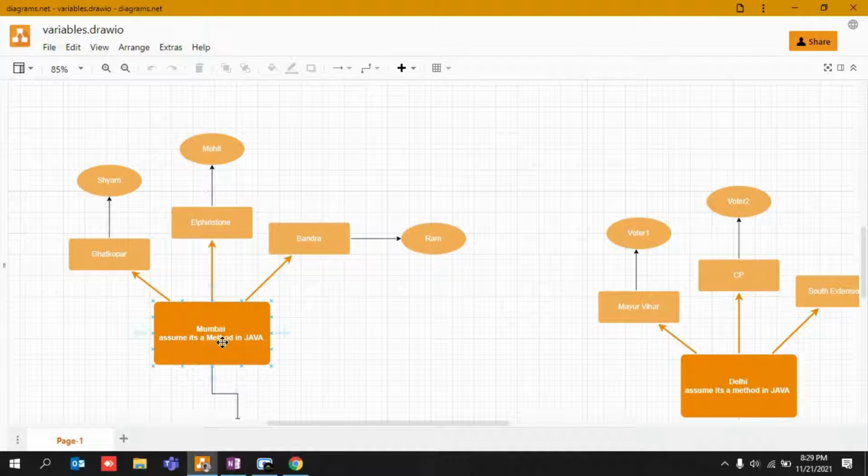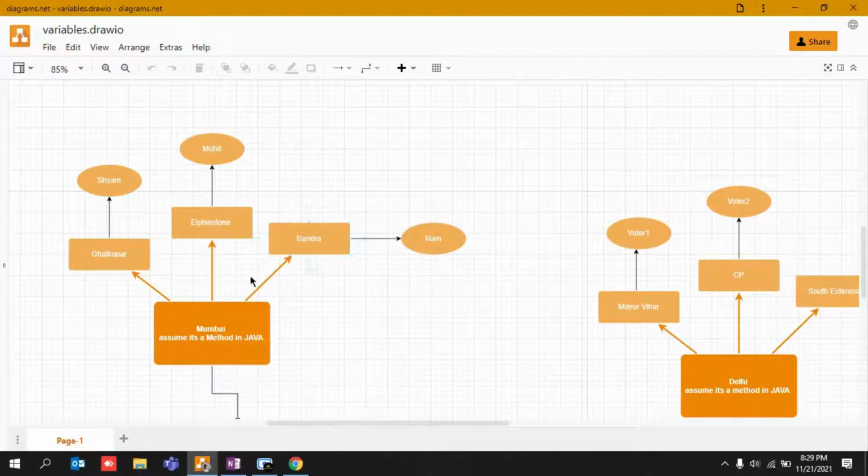I hope people know the concept of voting, right? So let's say there is a place named Ghatkopar, there is a place named Elphinstone Road in Mumbai, there is Bandra, there are n number of places in Mumbai, right? But in order to win elections in Mumbai, I would be needing a lot of local support. Local people, I want their votes from all the localities.